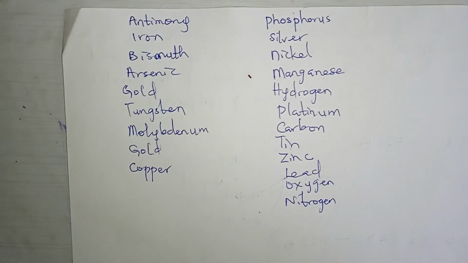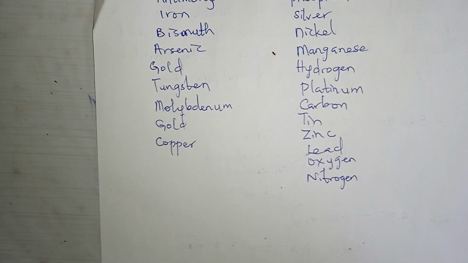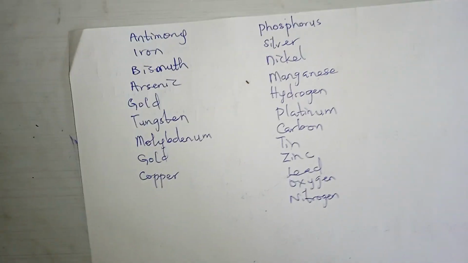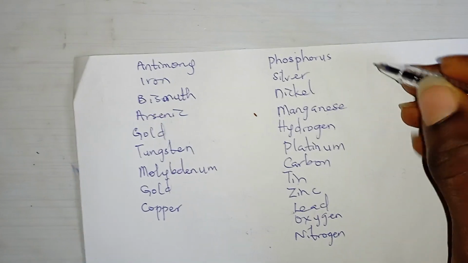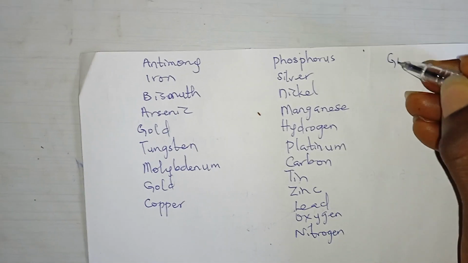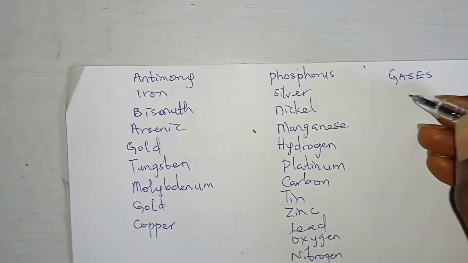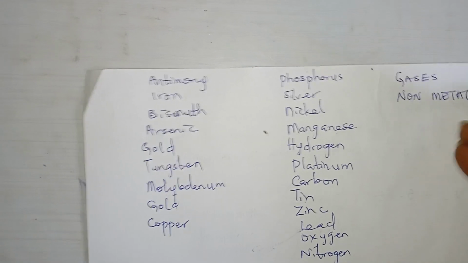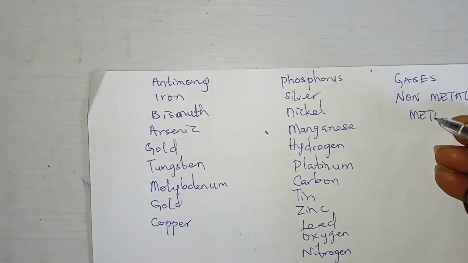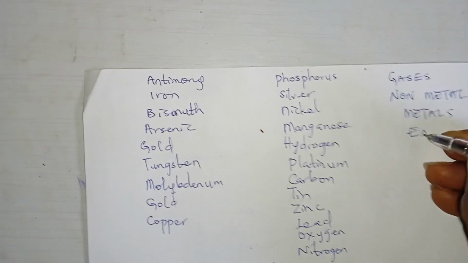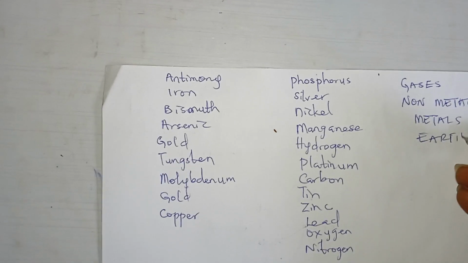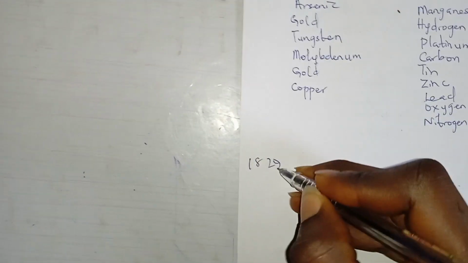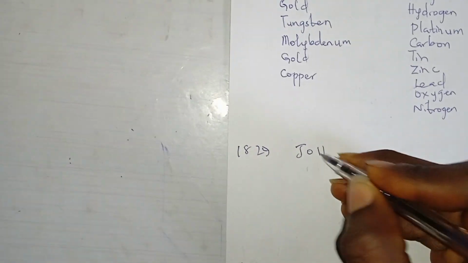So this man, after his discovery, tried to classify elements. He tried to classify his elements into gases, non-metals, metals, and earths. So another man that played a role in this, in 1829, is a man named Johann.